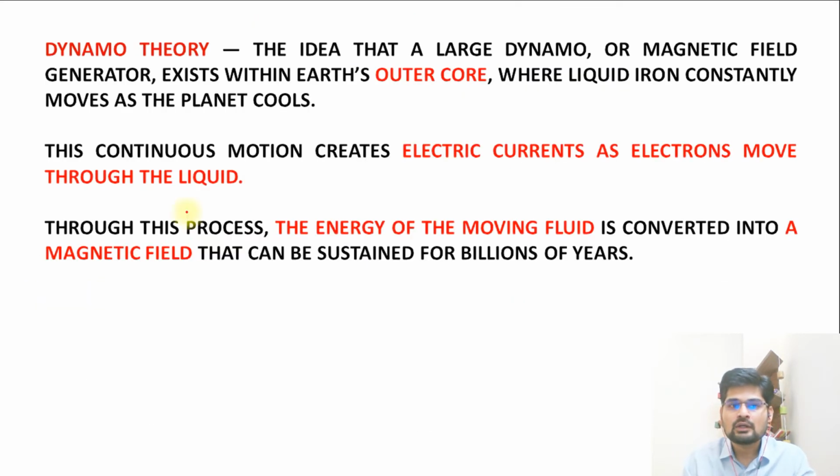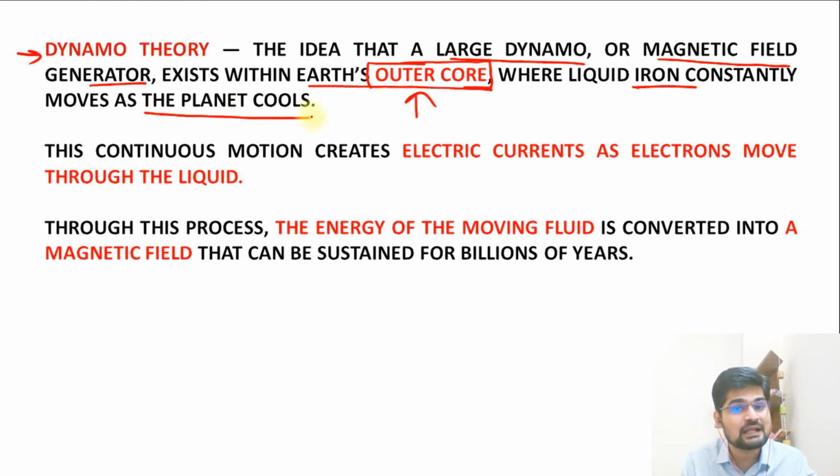The crux of the matter in this dynamo theory is the idea that a large dynamo, or magnetic field generator, exists within the Earth's outer core. We know that Earth's outer core is in a liquid state, where liquid iron constantly moves as the planet cools.